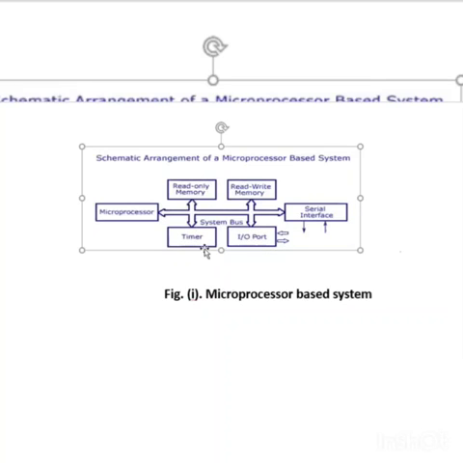Then we see here again the concept of the control bus. What does control bus mean? The control bus is useful along with the data bus and address bus for controlling purposes. It carries control signals which are useful for the selection of memory. As we are using memory, we first see whether we need permanent storage or temporary storage. Then the control bus will decide and select which memory will be used.